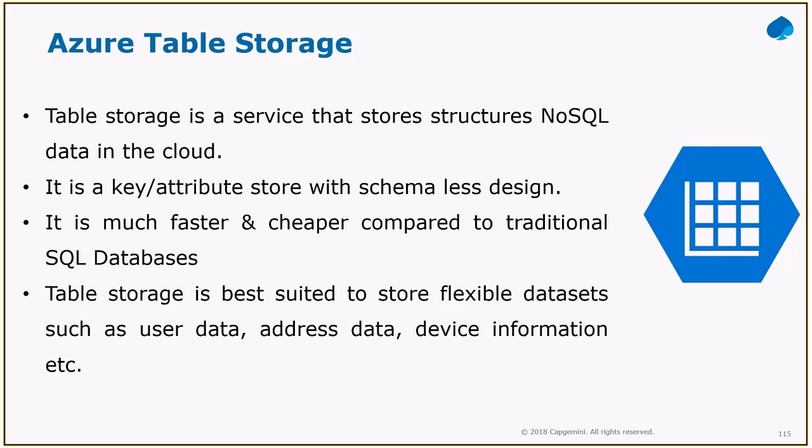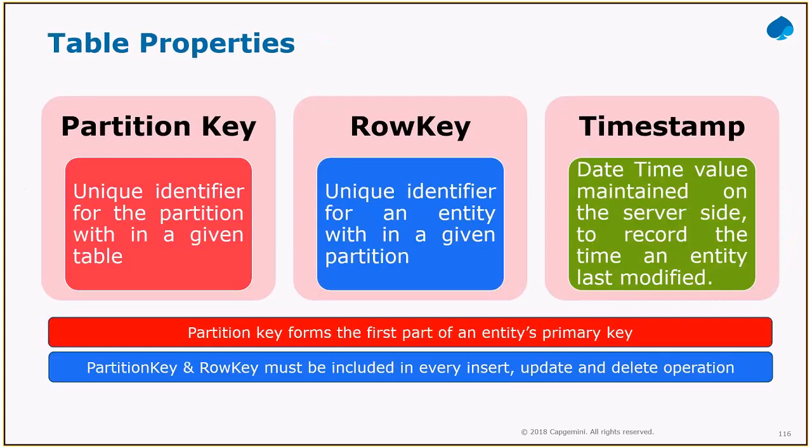Okay, so when you're talking about Azure Table Storage, it will have three important things: partition key, row key, and then the timestamp. So partition key and row key.